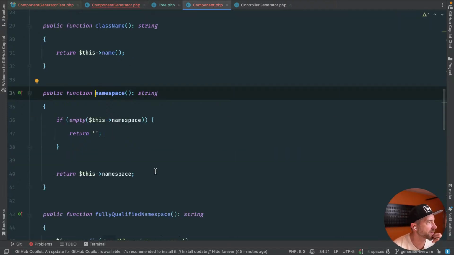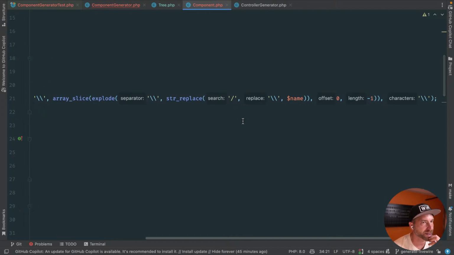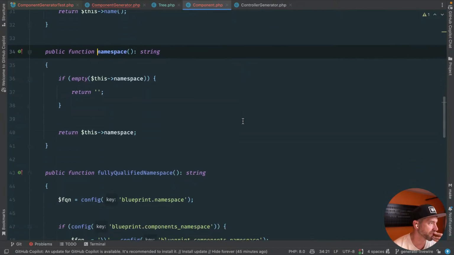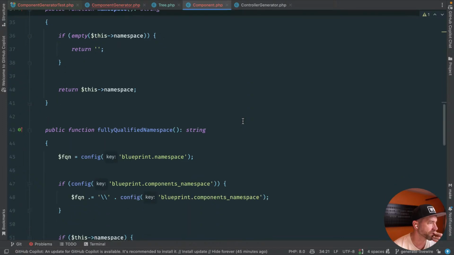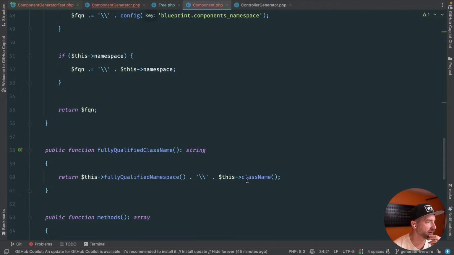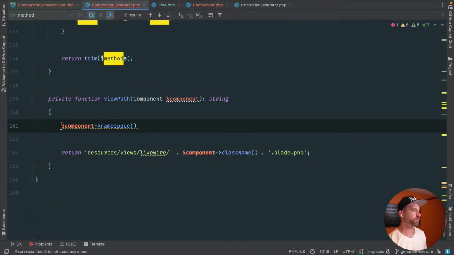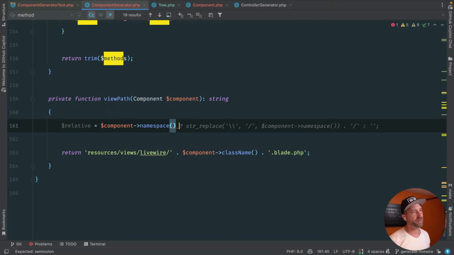If there's no namespace, just return its namespace. What is namespace? Trim, implode, erase, slice. Oh, okay. The name. Okay. So what we would do, fully qualified class name, fully qualified namespace with the class name. I think what we do, let's call this relative, it's like its relative class name is the namespace, kind of if, and then dot the component name.